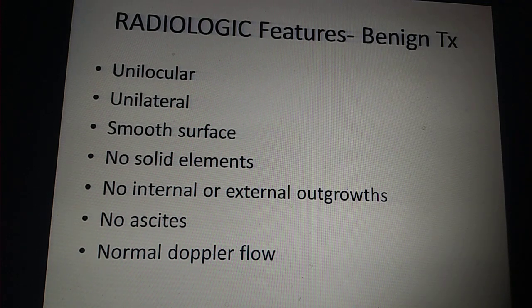Ultrasound-wise, how do you differentiate between benign ovarian tumors and malignant ovarian tumors? Benign tumors are generally unilocular. These are very important points. They are unilocular, mostly unilateral, smooth surfaced, with no solid elements. I think you know this from your pathology, right? They're not supposed to contain any solid elements, internal or external. This applies to the benign cystic tumors. You have some benign ovarian solid tumors also, like